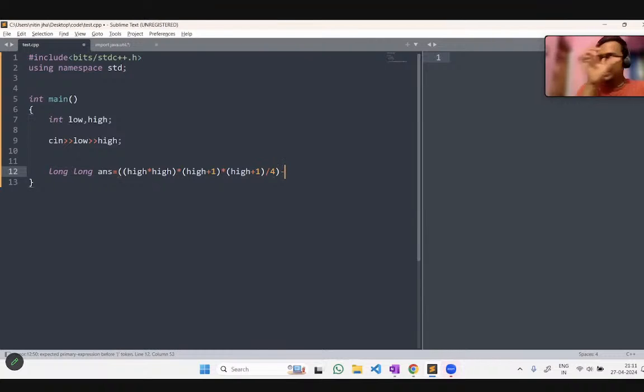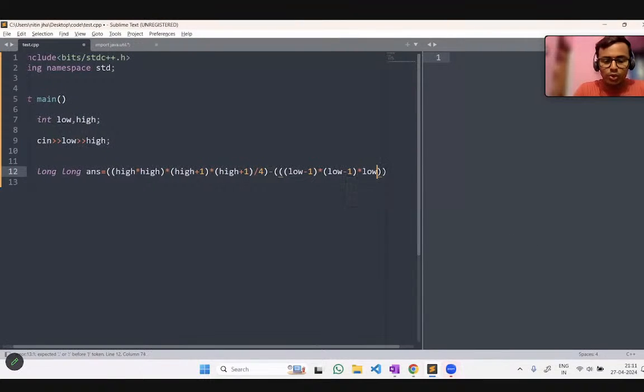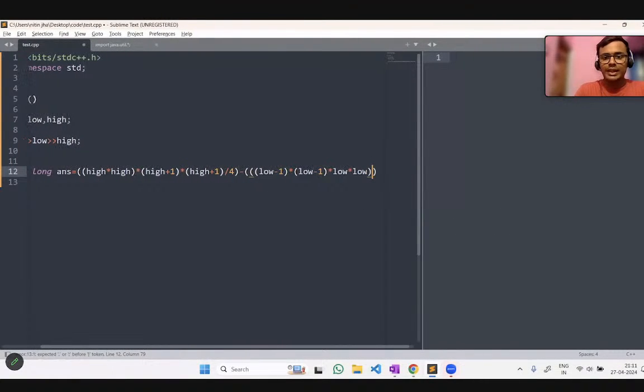This will be the higher range, and then the lower range, and subtract them both. So low minus 1 into low minus 1, and then low into low, and then divide by 4. So this will be the value.